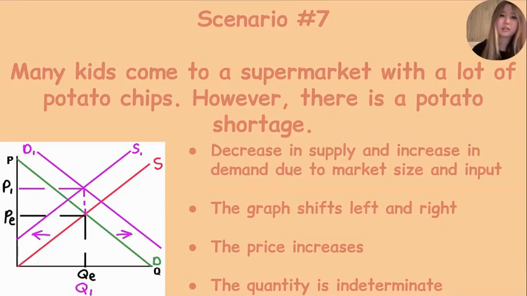Okay, so this is the correct graph for scenario number 7. We would have a decrease in supply and an increase in demand due to market size and input. The graph would shift left and right because the price would increase, but the quantity is indeterminate.